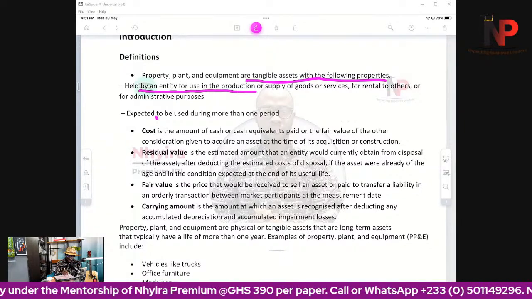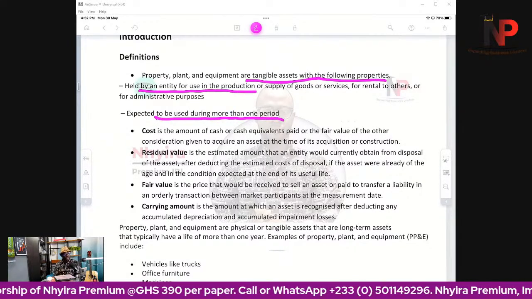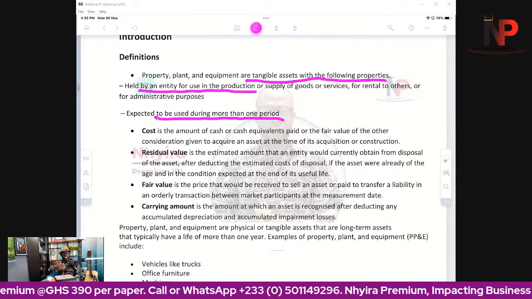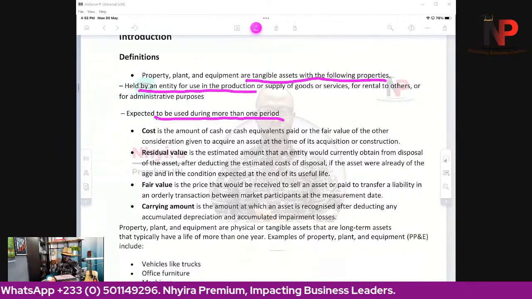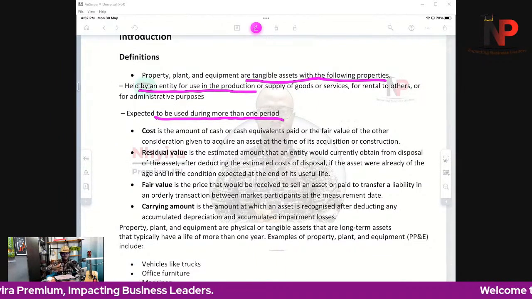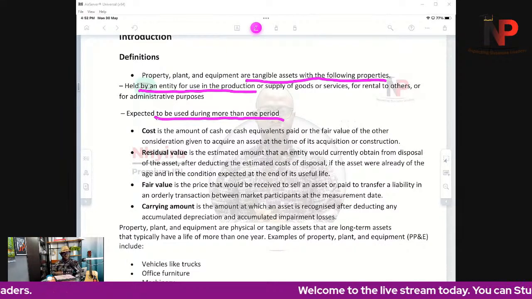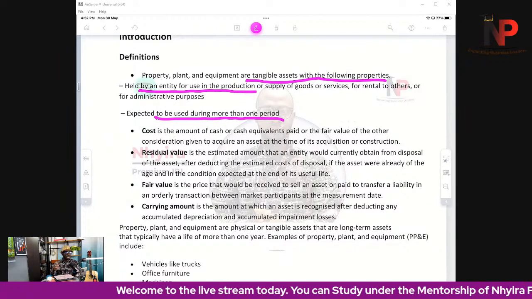or expected to be used during more than one period. So that is property, plant, and equipment generally. But as we get ahead and learn more in financial reporting and corporate reporting, there are certain key terminologies that we need to really familiarize ourselves with and really have at our fingertips.